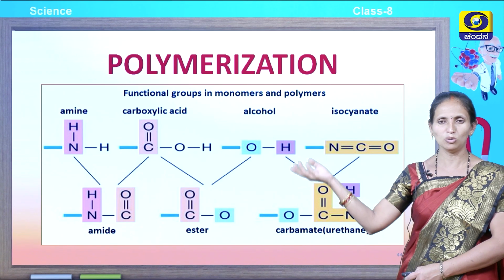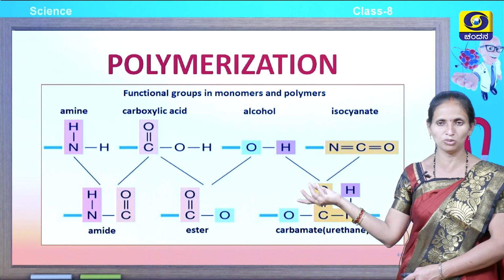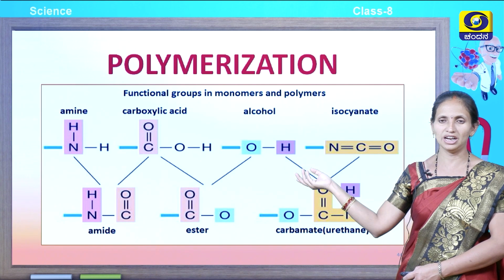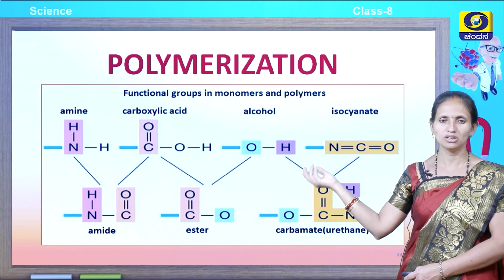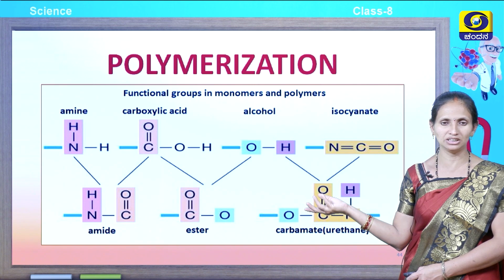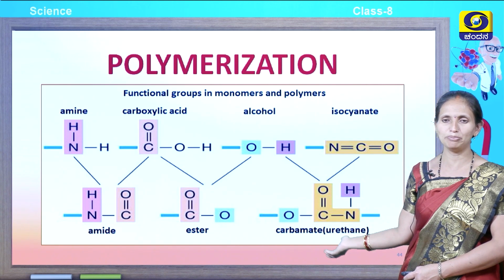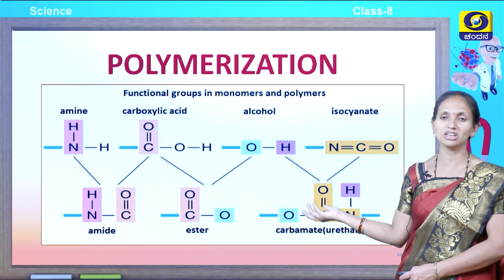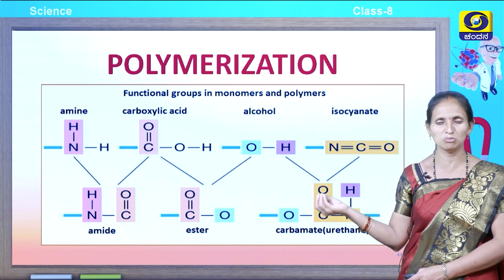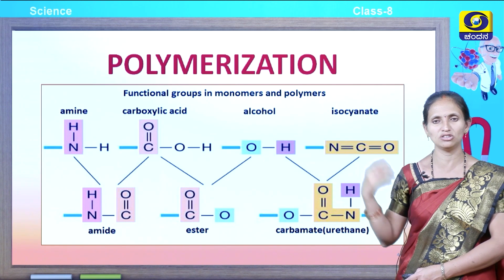And alcohol, the OH group, is also a monomer. Then isocyanate is a monomer, whereas amides result in the formation of polyamide. Ester is a monomer of polyesters, and carbamate or urethane. These are all examples of monomers which result in the formation of a polymer.